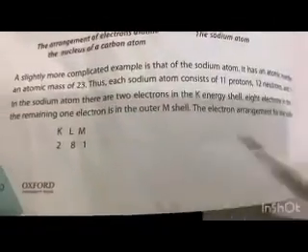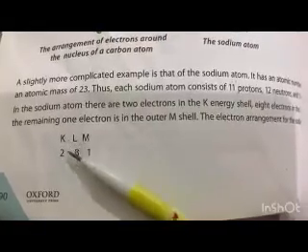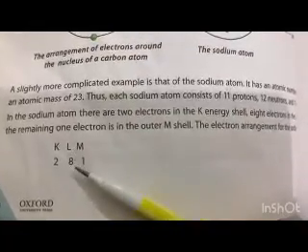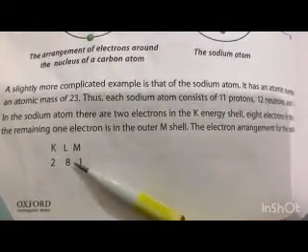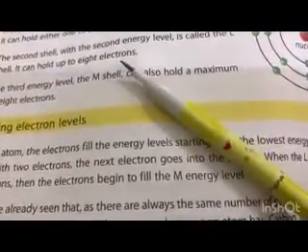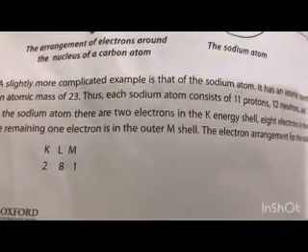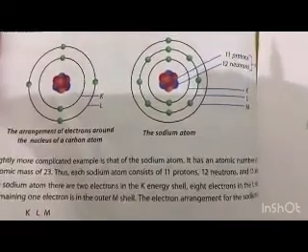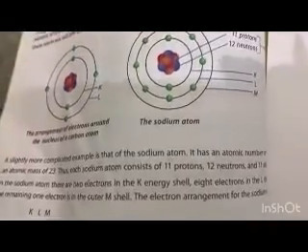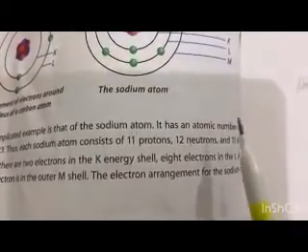If you see in the example also, the K shell will have 2, the L will have 8, because it has the capacity to hold up to 8. It can hold up to 8 electrons, and then M will only carry 1. Okay, so there must be a question now: ma'am, there are 11 protons and 12 neutrons and 11.